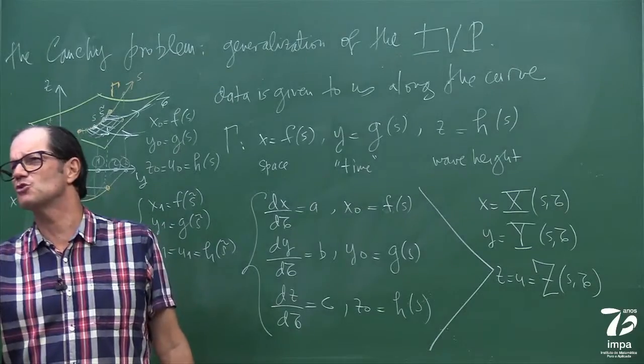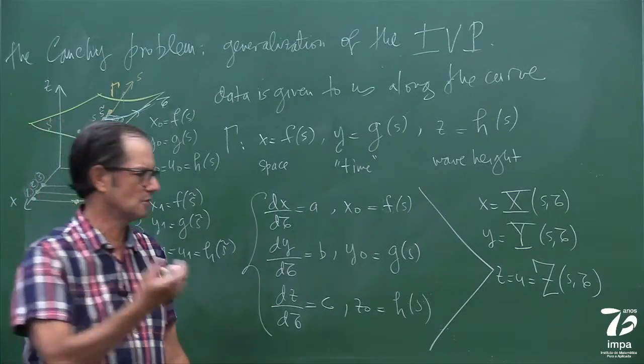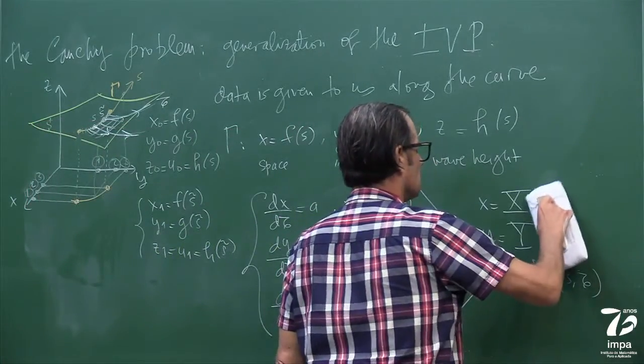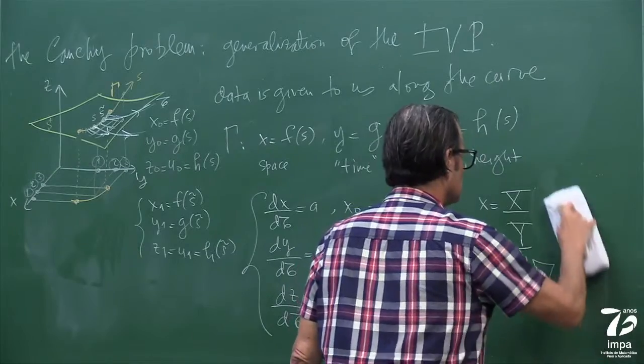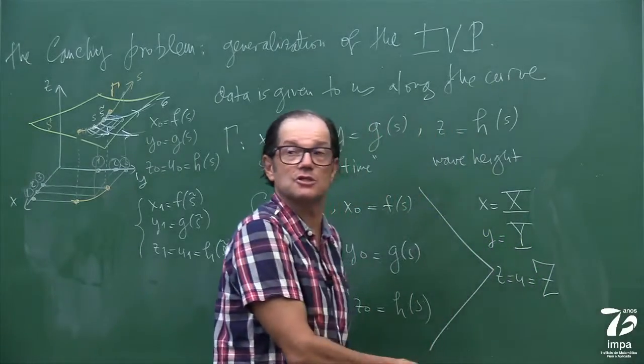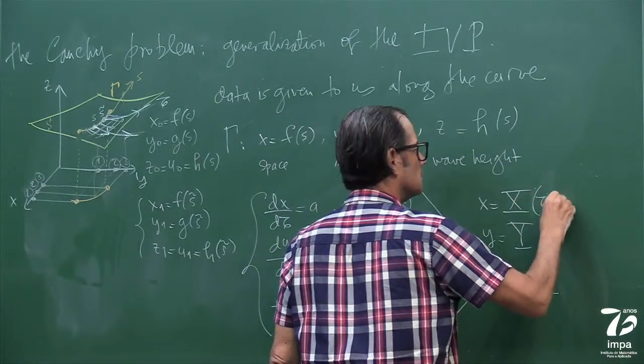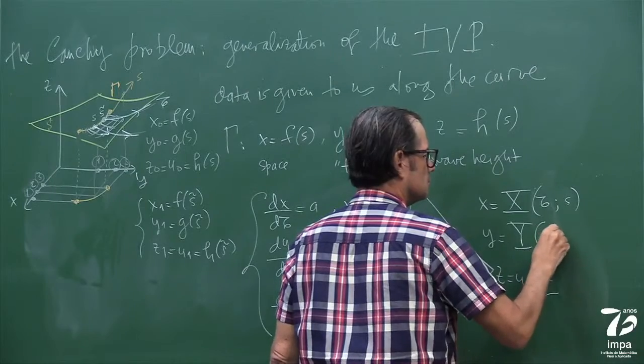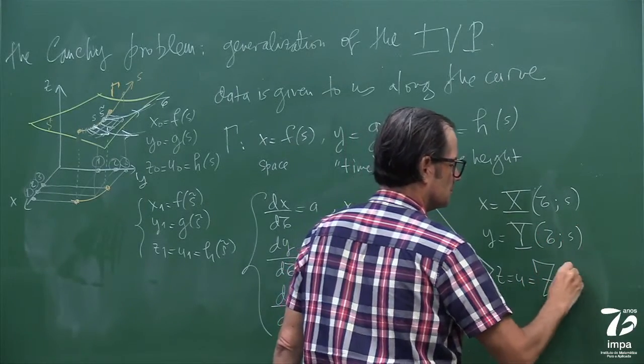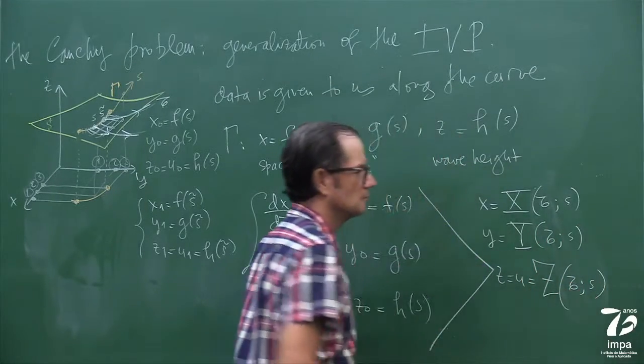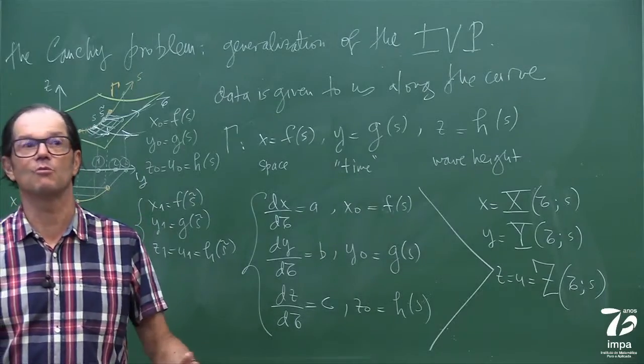But if I want to use a more ODE notation, this is just for pedagogical reasons, with an ODE notation, it would be like this. Right? From the mathematical point of view, no big deal.